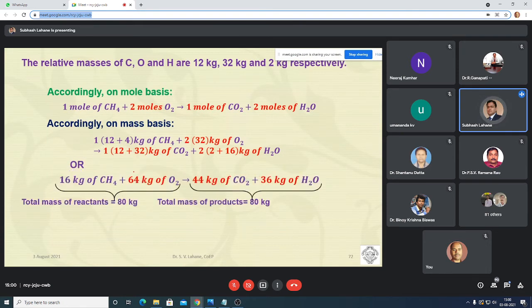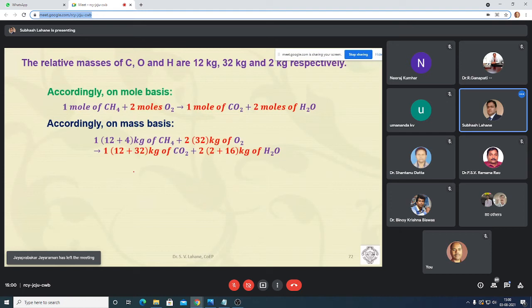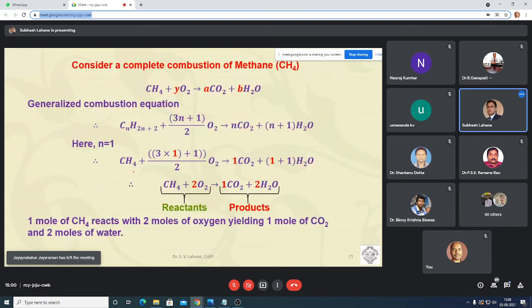The same thing we did. We just equated the weightage of carbon, oxygen, and hydrogen from both the sides. So what we did? This is the methane CH4. Then it will react with some amount of oxygen, and it will form A amount of CO2 and B amount of H2O. And this is our generalized combustion equation.